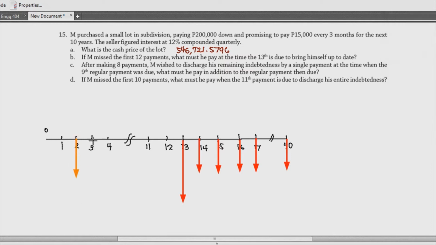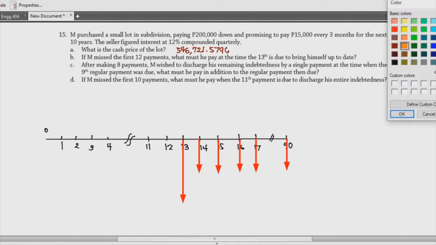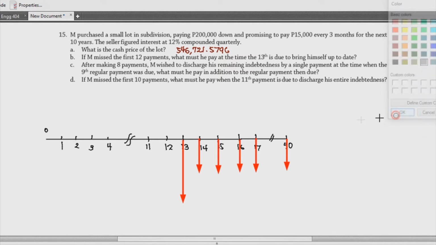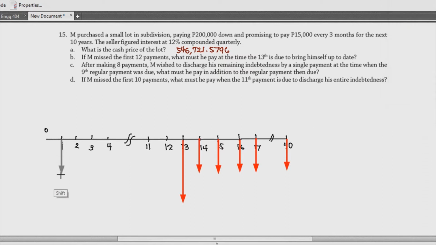So itong mga lighter arrows na to, ito yung payments na supposedly dapat binayaran mo pero hindi mo binayaran. Gawin natin gray, just to indicate na yun yung mga supposed payments natin na dapat binayaran mo pero hindi mo binayaran. Okay? So that extends up until this 12. Okay, so hanggang 12 yan.